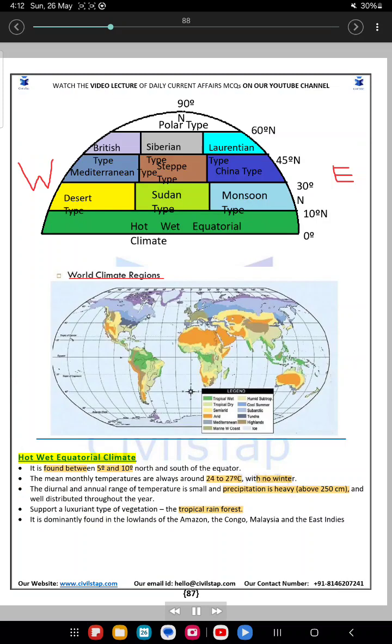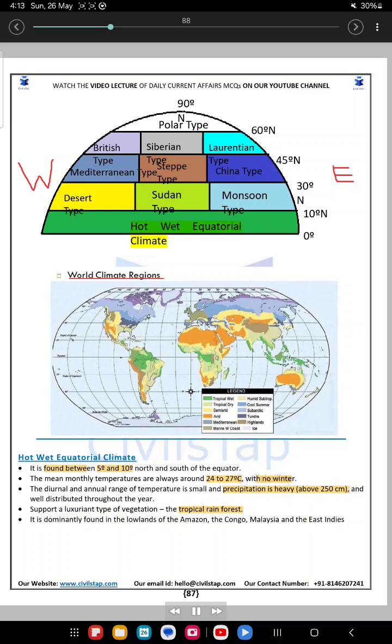Hot wet equatorial climate. It is found between 5 and 10 degrees north and south of the equator. The mean monthly temperatures are always around 24 to 27 degrees Celsius, with no winter. The diurnal and annual range of temperature is small and precipitation is heavy, above 250 centimeters, and well distributed throughout the year. It supports a luxuriant type of vegetation, the tropical rainforest. It is dominantly found in the lowlands of the Amazon, the Congo, Malaysia and the East Indies.